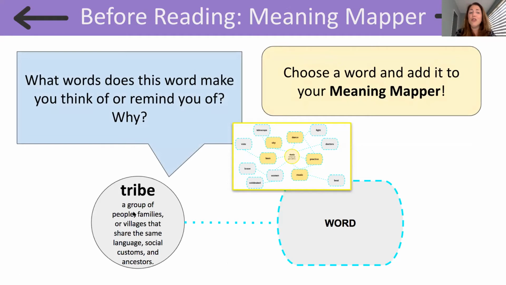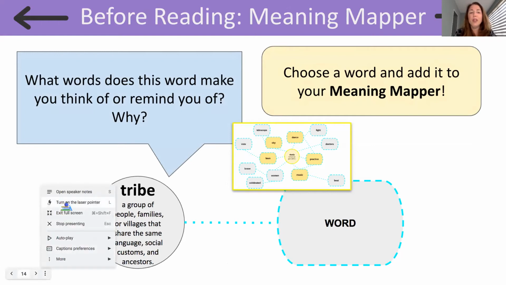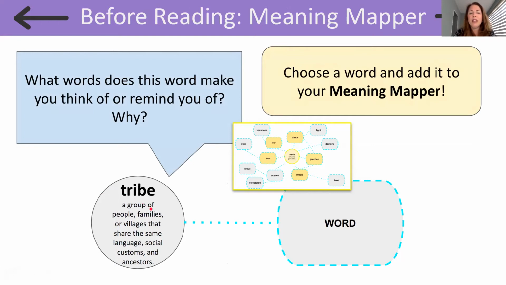Now, a tribe is a group of people, families, or villages that share the same language, social customs, and ancestors. So when you hear the word tribe, what word does that make you think of? What word does it remind you of and why? Take a minute and jot that down on your Meaningmapper now.